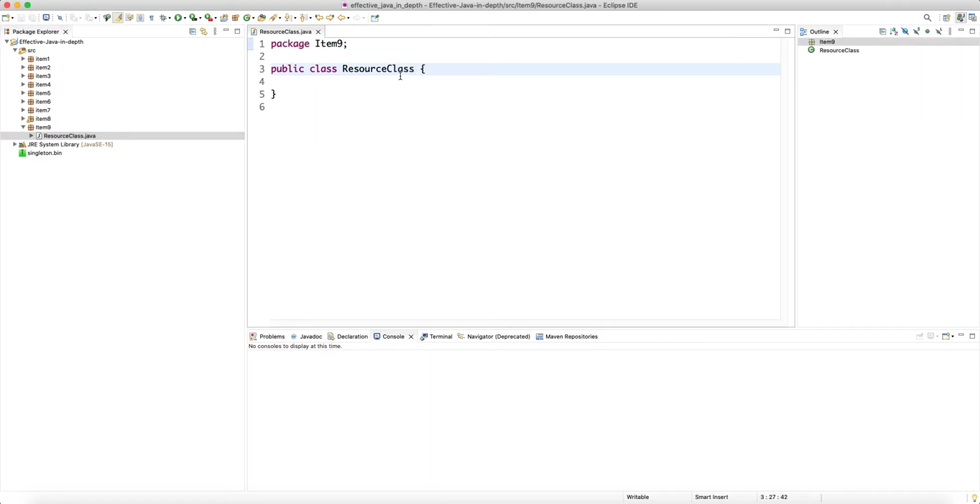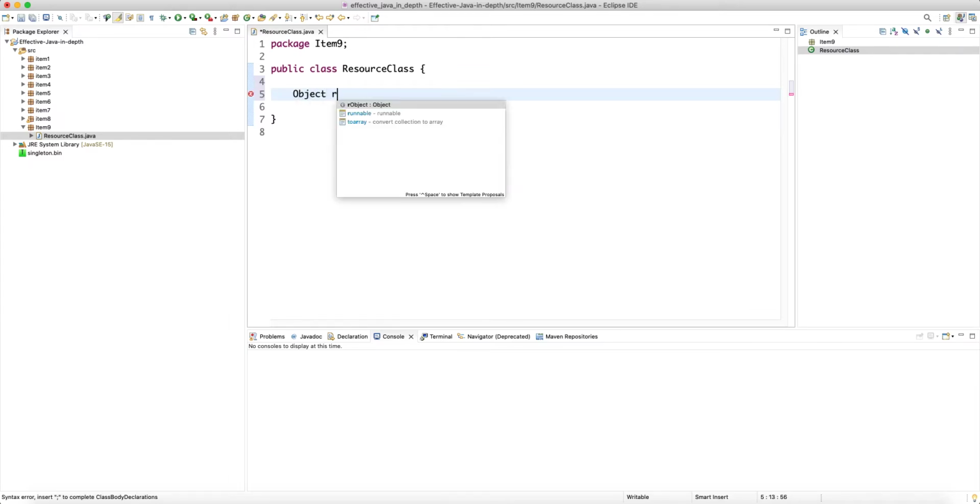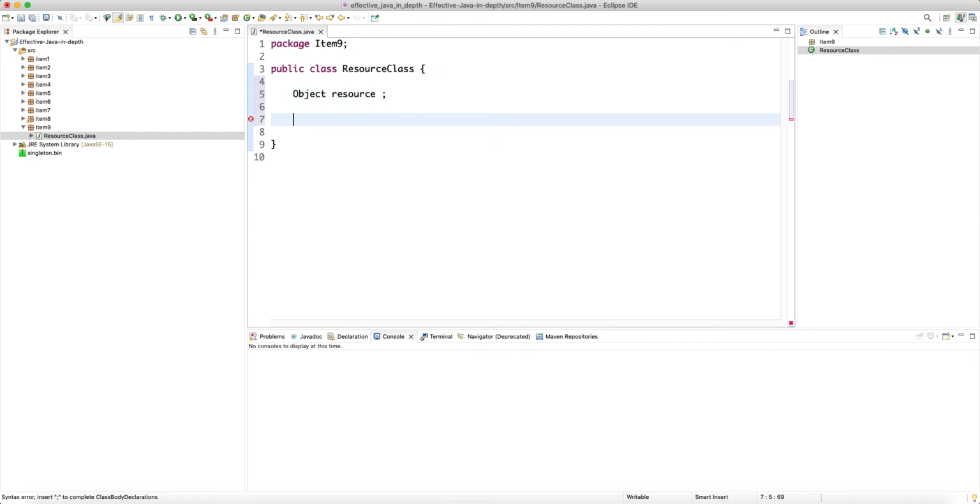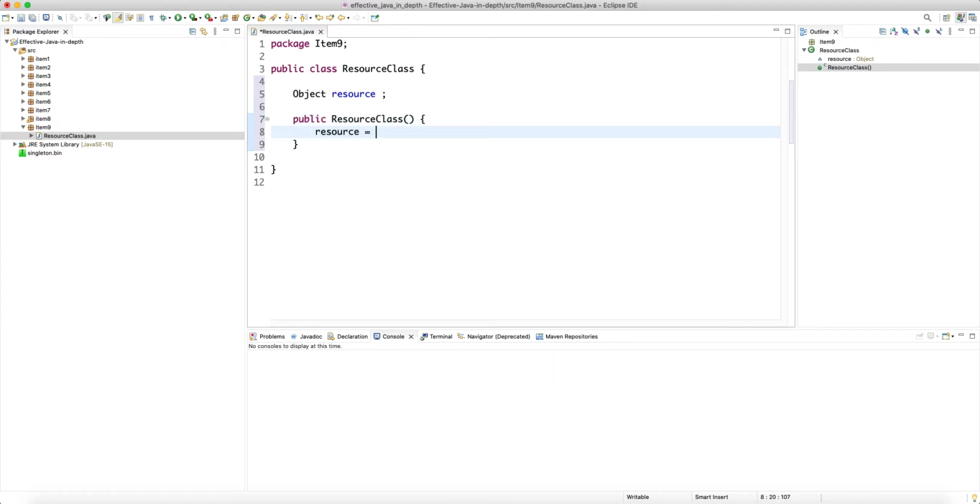And what we're going to do, let's say we have some native resource, for example, or let's say Object, this is our resource, and then we have a public constructor ResourceClass, and then here we somehow initialize this to something.